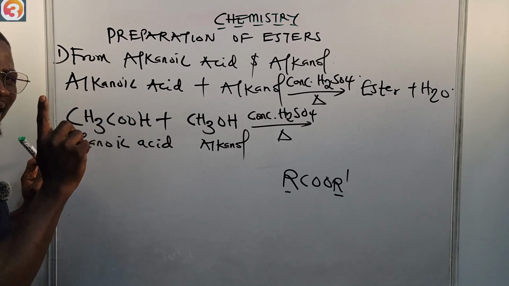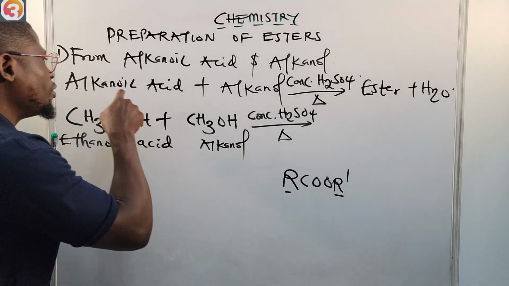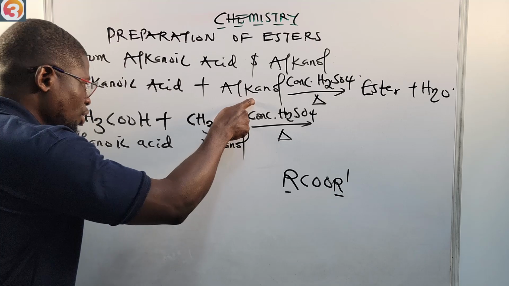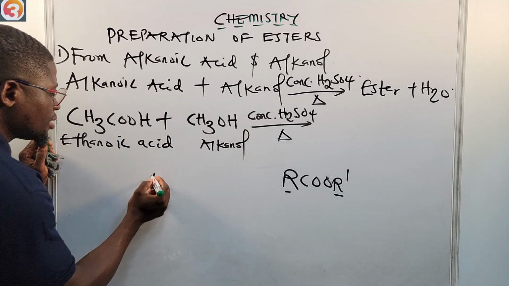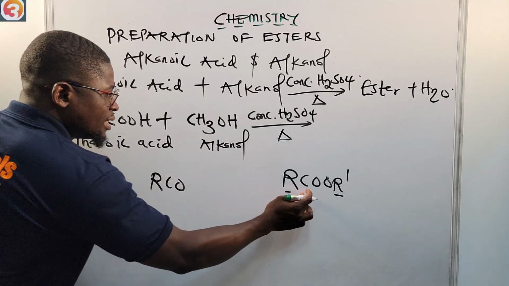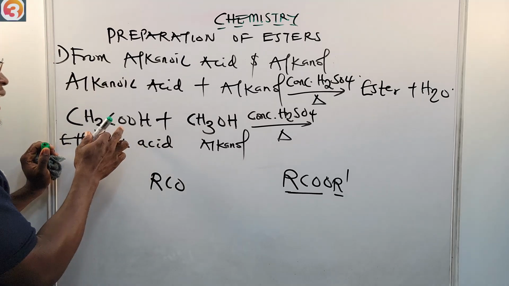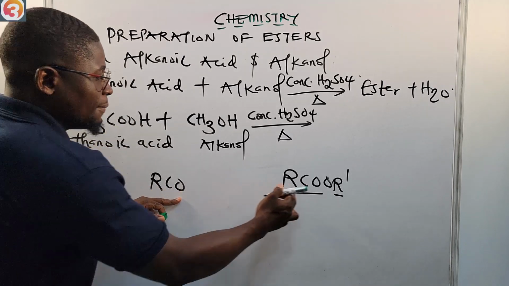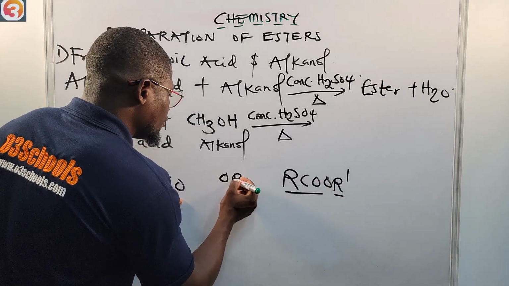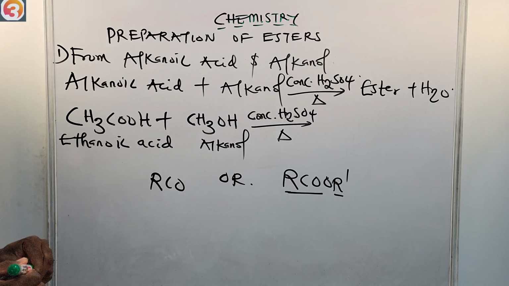So now, how do we know the ester that will be formed? We know that this general formula is gotten from the alkanoic acid and the alkanol. We'll take the RCO, this first RCO, we take it from the alkanoic acid. Then the remaining OR, we take it from the alkanol. This is how we form our ester.